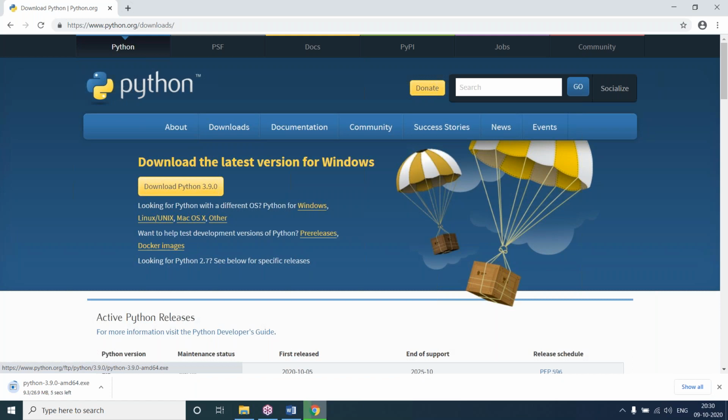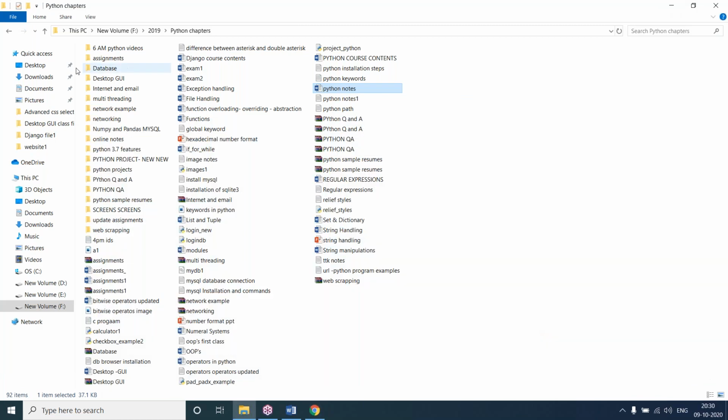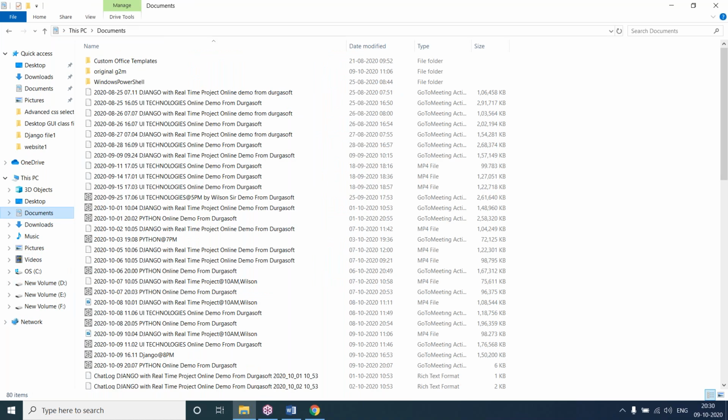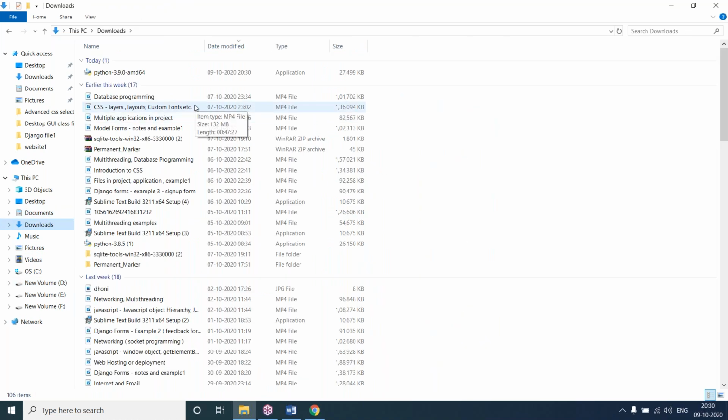Then the exe file is downloaded in the downloads folder. In the downloads folder, you can see this exe file.